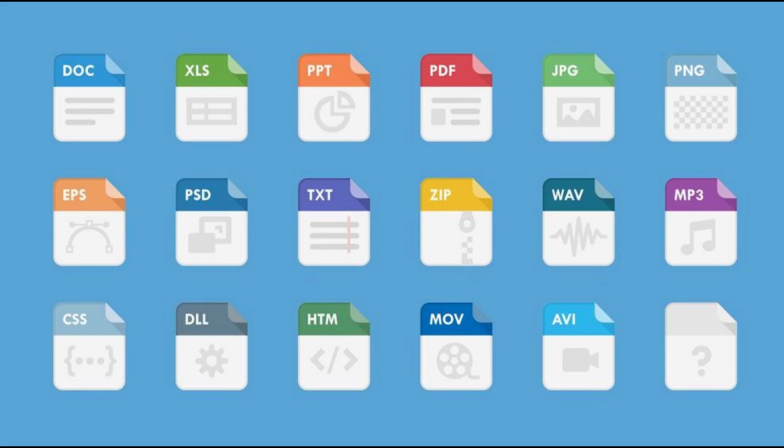What are some common audio file formats? Common audio file formats include MP3, MPEG Audio Layer 3, widely used for compressed audio files. WAV, waveform audio file format, known for its uncompressed and high-quality audio. AAC, advanced audio coding, commonly used for streaming and mobile devices. FLAC, free lossless audio codec, known for its lossless compression and high-quality audio.